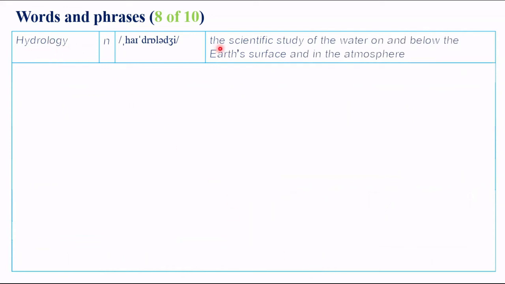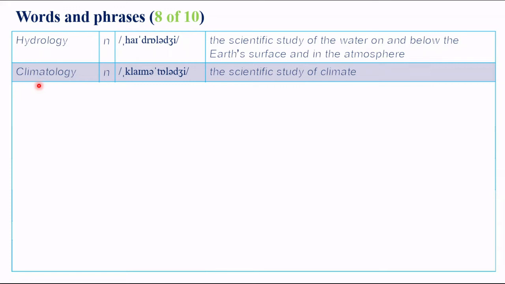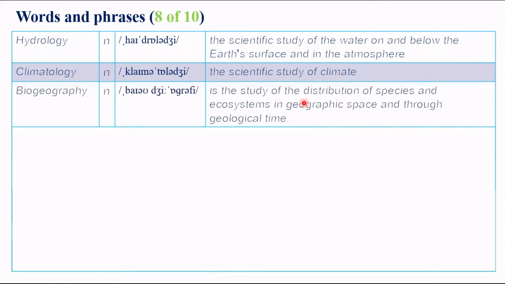Hydrology. Hydrology is the scientific study of the water on and below the Earth's surface and in the atmosphere. Climatology. Climatology is the scientific study of climate. Biogeography is the study of the distributions of species and ecosystems in geographic space and through geological time.